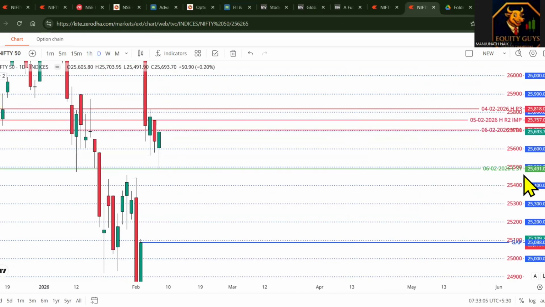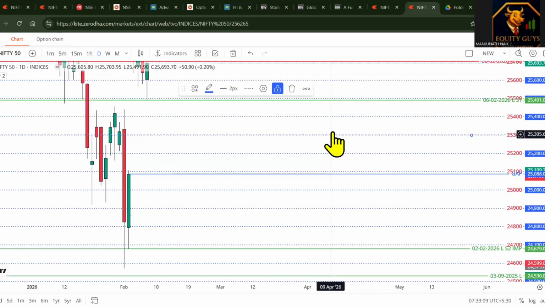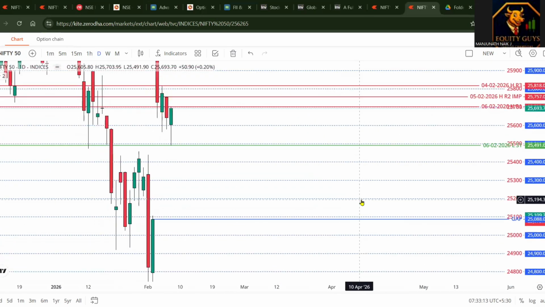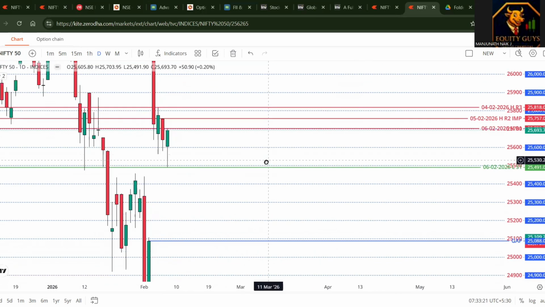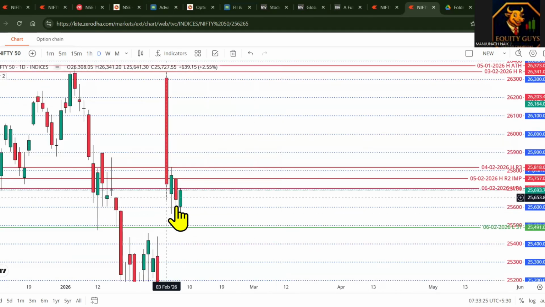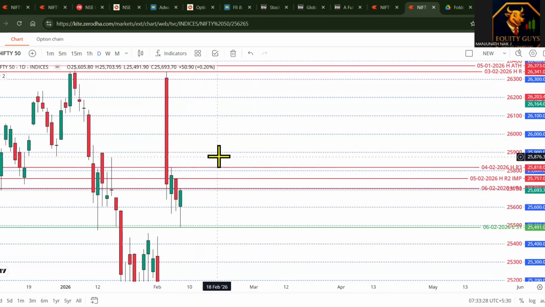Support side, we have 25,491 as our first support zone. Then we have the far away 25,679. You can mark multiples of 100, which can act as support zones. As it happened on Friday, 25,500 acted as a support zone. Remember it. From an intraday point of view, this matter is very, very simple. The market might see a gap up due to the global market, and the market will be a buy on dip market.